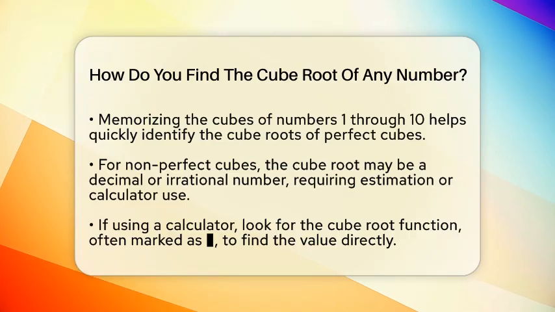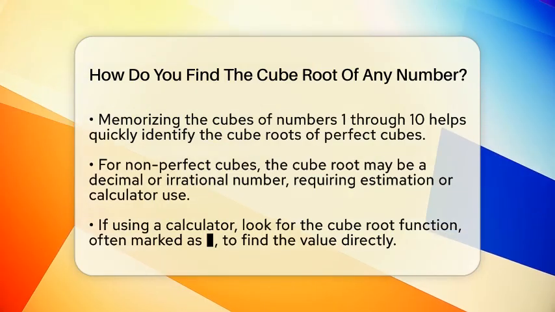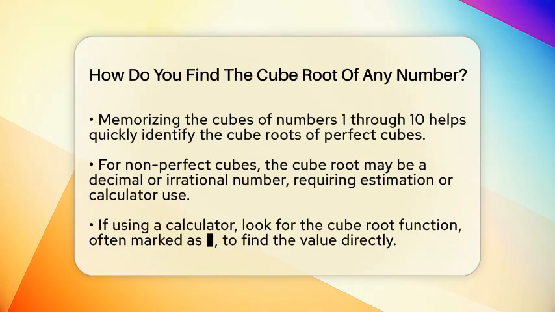Another way is to memorize the cubes of numbers from 1 to 10. For example, 1 cubed is 1, 2 cubed is 8, 3 cubed is 27, 4 cubed is 64, and 5 cubed is 125. Knowing these helps you quickly identify the cube roots of perfect cubes.